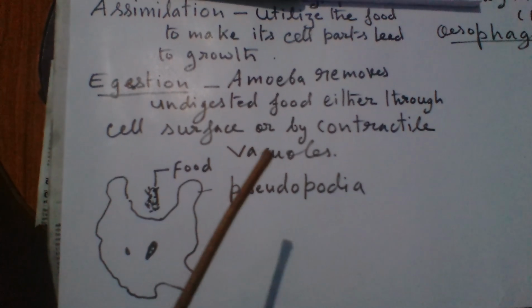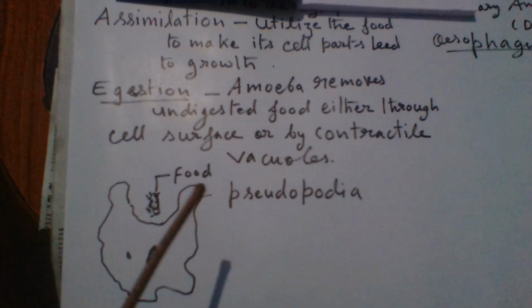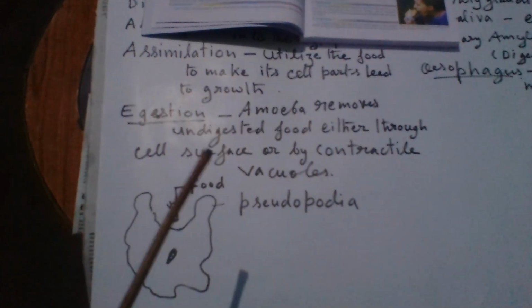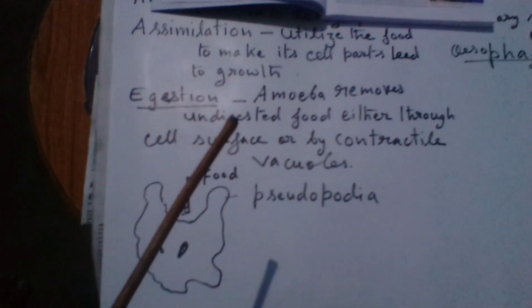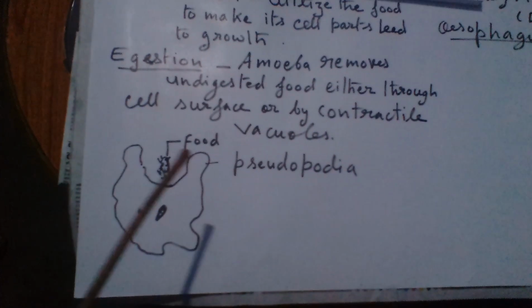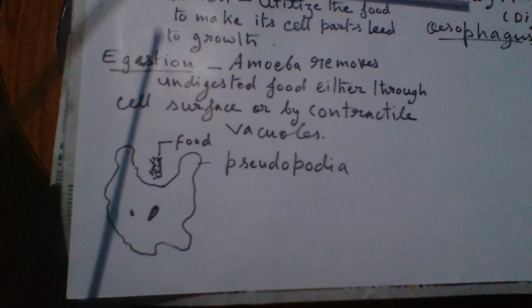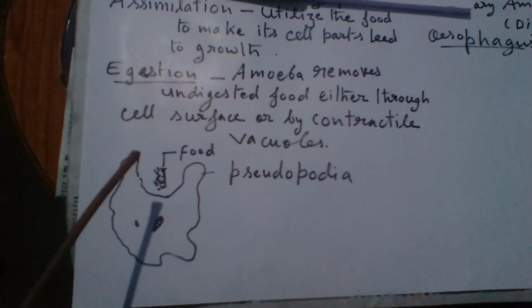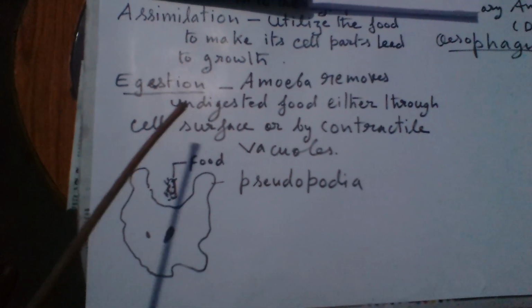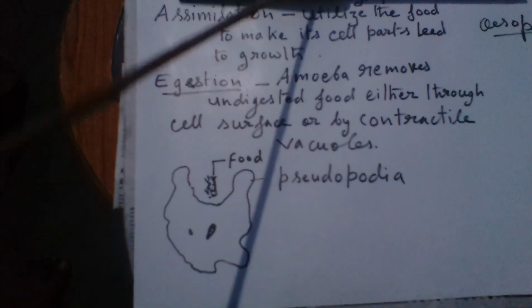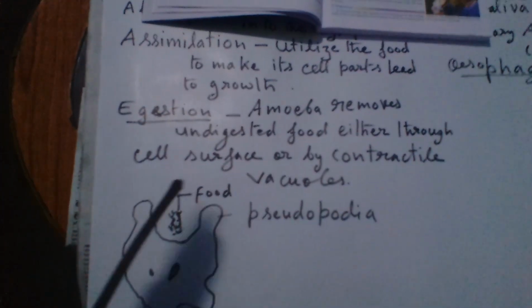So in amoeba we see it is a simple unicellular organism which has holozoic type of nutrition, and it follows all the 5 steps of ingestion, digestion, absorption, assimilation, and egestion.